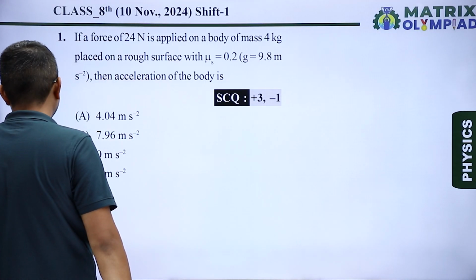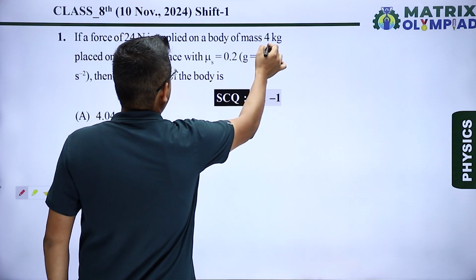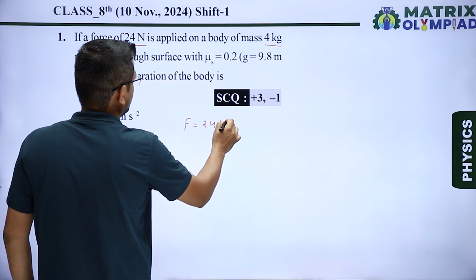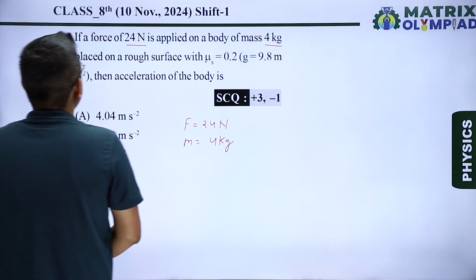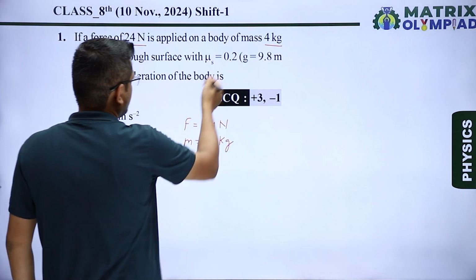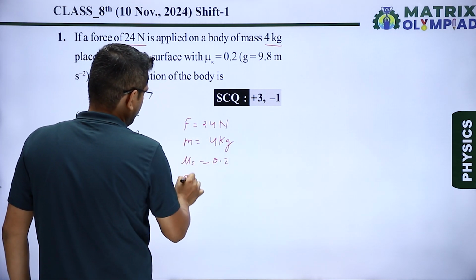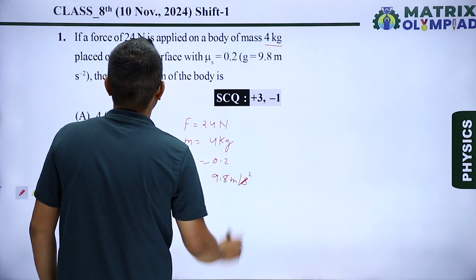Question number 1. A force of 24 Newton is applied on a body of mass 4 kg. So the value of force is given, 24 Newton. Mass of body is given, 4 kg. Placed on a rough surface with coefficient of static friction, that is mu s is equal to 0.2. And the value of g we have to take here is 9.8 meter per second square.